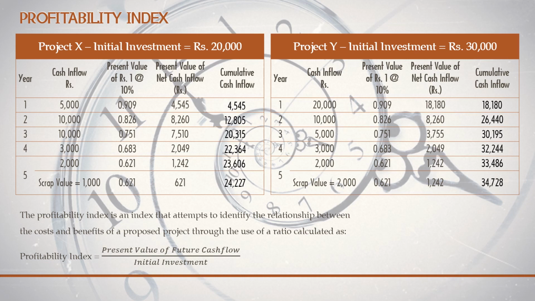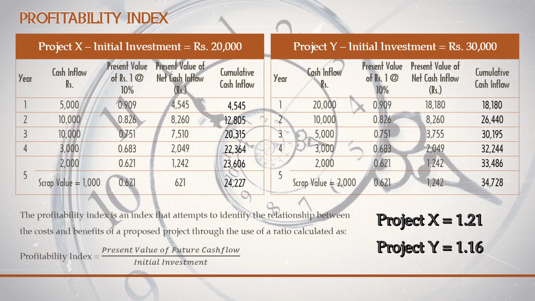Now, this is a technique where you find an index by comparing the cost and benefit. Cost is the amount you invest in the project and the benefit is the return you are going to get from the project. That's why the profitability index is equal to present value of future cash flow. That is what we have found: for project X it is 24,227 and for project Y it is 34,728. That is divided by initial investment, which is 20,000 for project X and 30,000 for project Y. So how do we accept or reject a project? For project X we are getting 1.21 and for project Y we are getting 1.61.